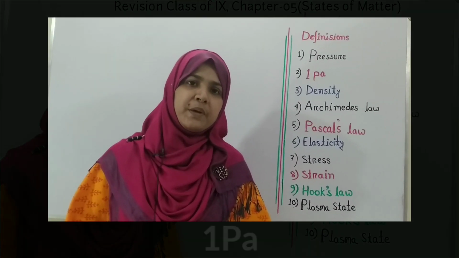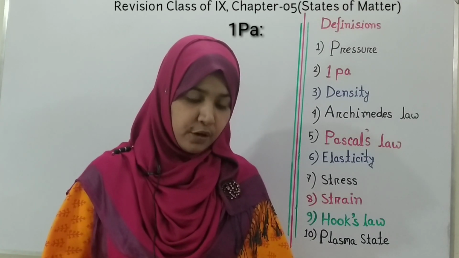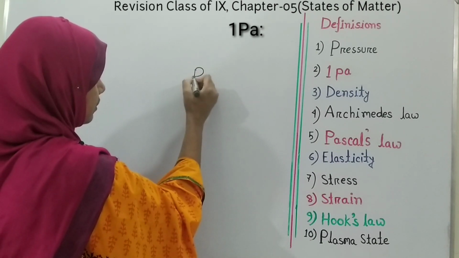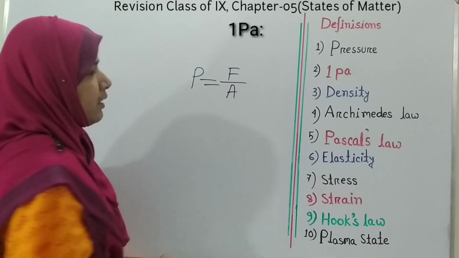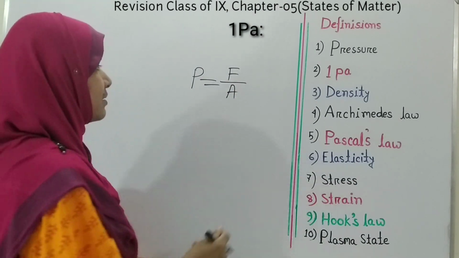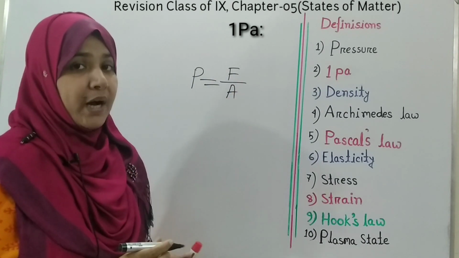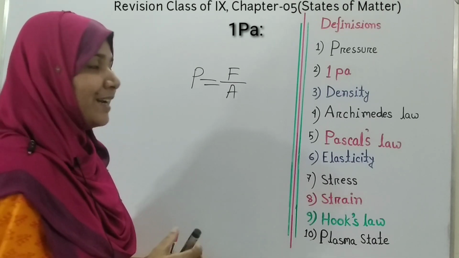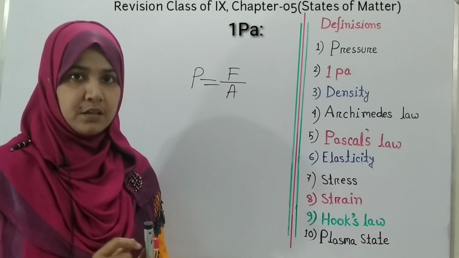Now our next topic is 1 Pascal. As you know that the formula of pressure is P equals F by A. So 1 Pascal means if we apply 1 Newton force on 1 meter square unit area, then the pressure that is generated is known as 1 Pascal.